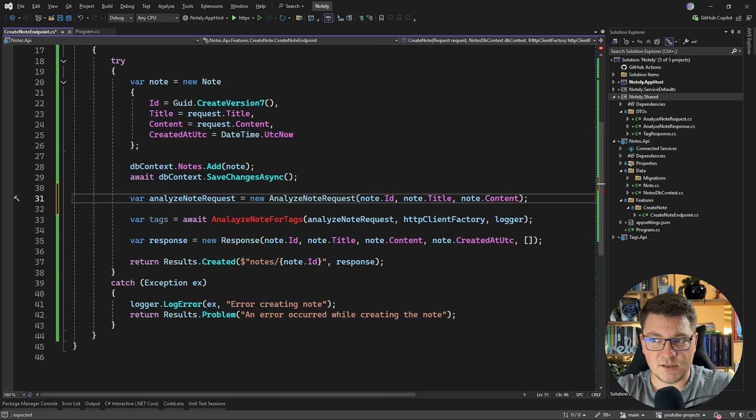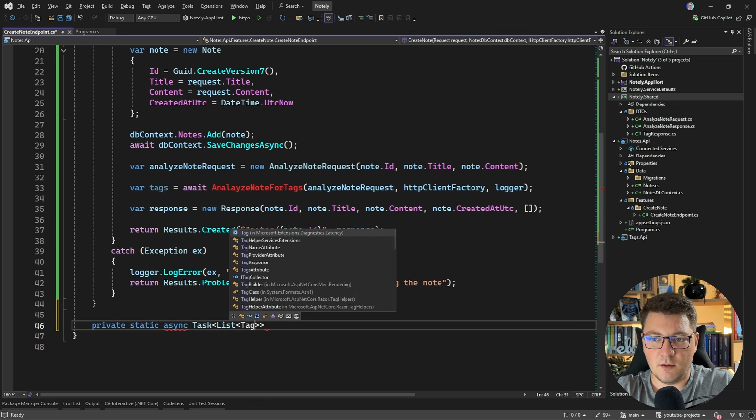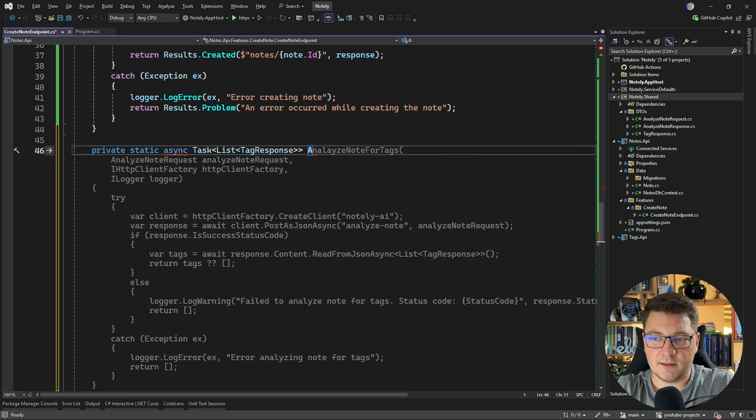So let's define the analyze node request. We already know what this contract looks like, so we just need to fill in the missing pieces and pass in the ID, the title, and the content. And now we have to implement our new method. So let's add a private static async Task returning a list of tag responses, and let's call this AnalyzeNodeForTags.